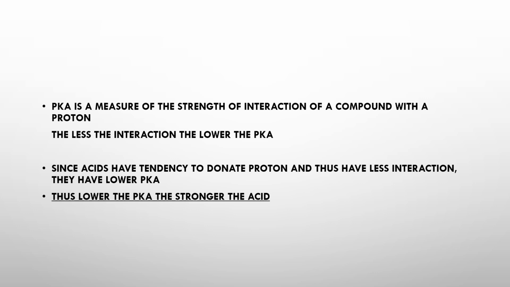So what is pKa? It's the measure of the strength of the interaction of a compound with a proton. So tell me one thing, as we just mentioned, what is an acid? An acid is that drug which donates a proton. So the pKa is the measure of strength of interaction. So it means the less the interaction, the lower the pKa. So since acids have the tendency to donate protons, they have less interaction and they have a lower pKa. So whenever you see a question, it would mention aspirin with a pKa of 2.5, whereas in case of a base the pKa would be on the higher side.